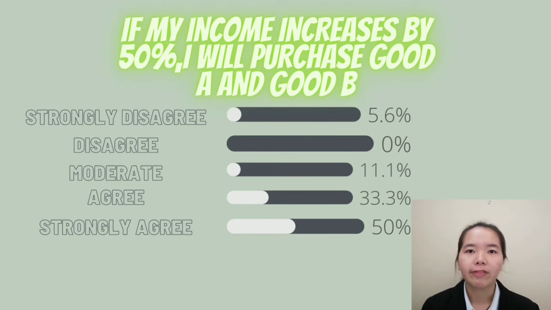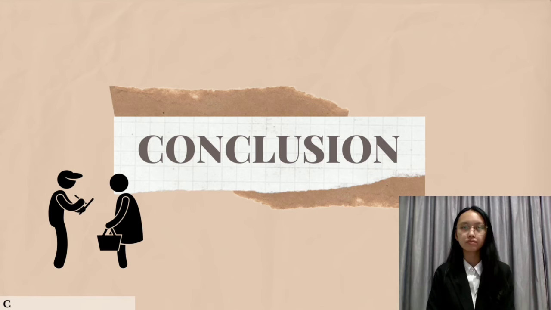Statement 5 is: if my income increases by 50%, I will purchase both good A and B. Most of the respondents strongly agree and follow the prediction that when income increases, the demand for goods A and B will increase. But some respondents strongly disagree. In my opinion, we know the law of demand, but some consumers do not follow it. This means that the demand for a good depends on consumer behavior. That's all for me. Thank you.